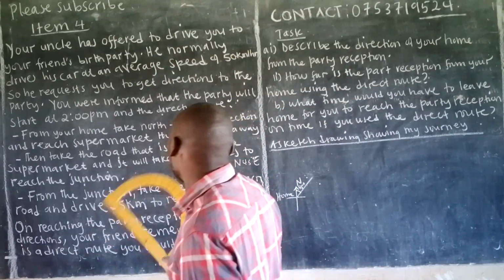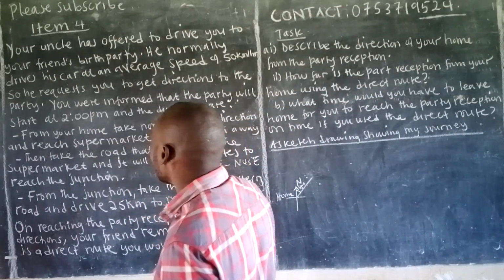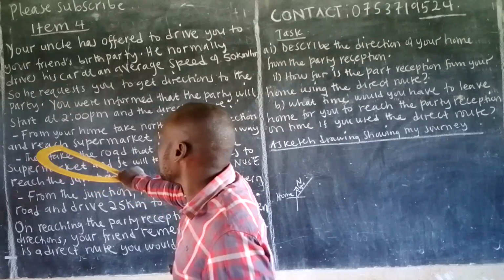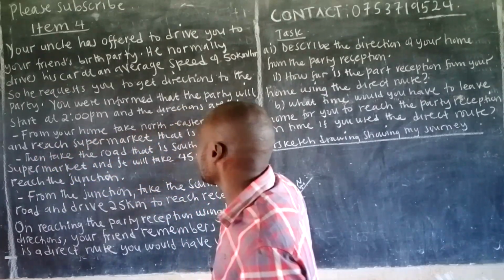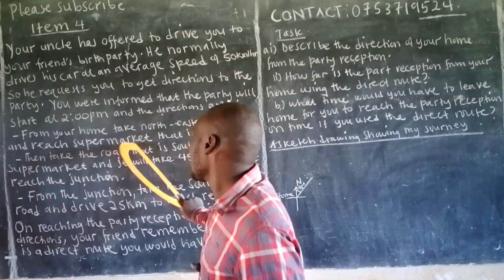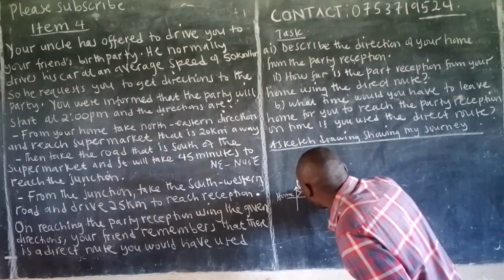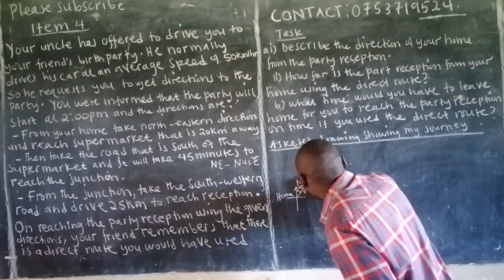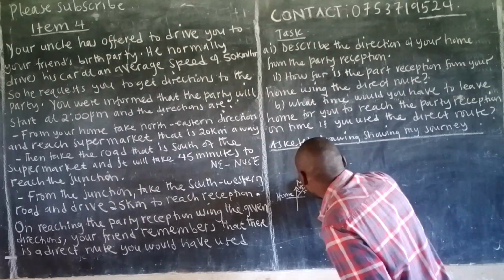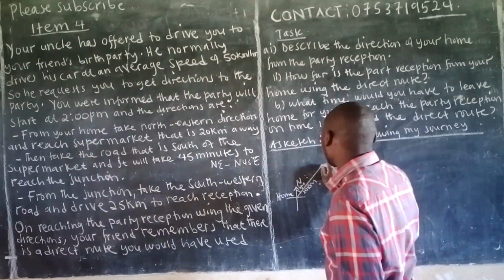What are they saying? Okay, from your home, northeastern direction, and reach a supermarket that is 20 kilometers away. So it means that here we have 20 kilometers to reach a supermarket.